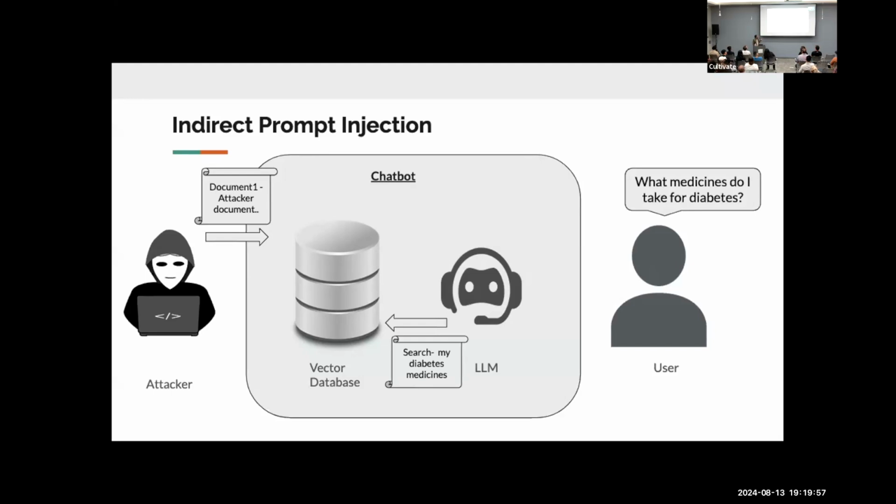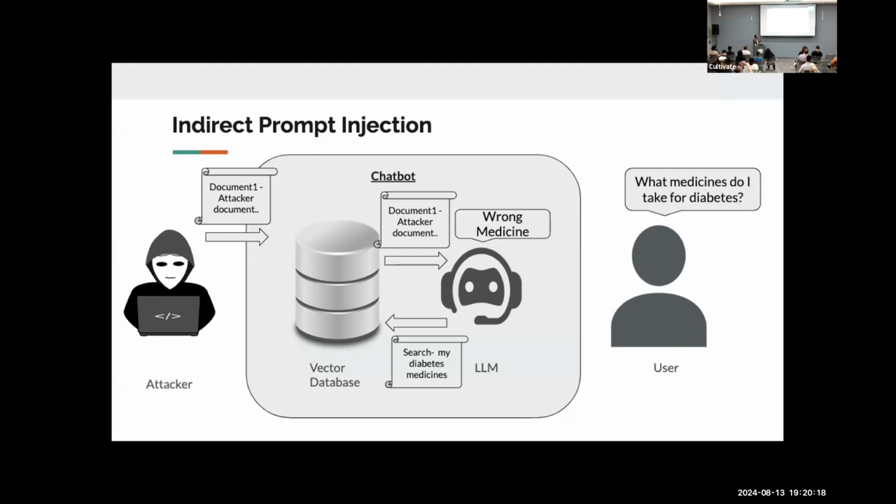LLM searches for diabetes medicines, but as the attacker has added this malicious document, the vector database will return this malicious document among other correct documents to the LLM. But because of this malicious document, the LLM will generate a wrong medicine as an answer. This is much more threatening, right?